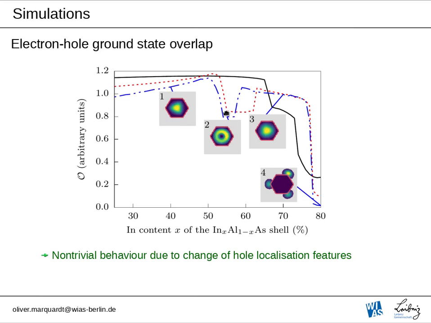Of course the overlap will be reduced, and at a certain point the heavy hole band starts to dominate. So this increases the overlap between electron and hole again. The hole state now looks something like this, and then it decreases slightly first, because now we are in a region where the built-in electrostatic potentials start to become more dominant, and all of a sudden up here, for very high indium contents, the electrostatic potentials become so strong that they essentially pull the hole states out of the core, which leads then to a severe reduction of the overlap here.